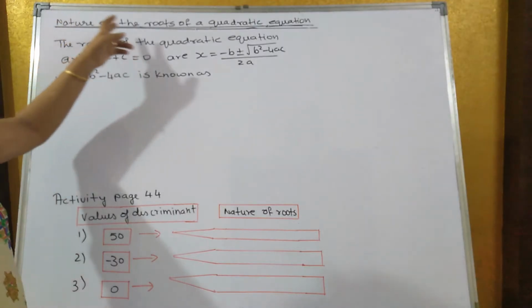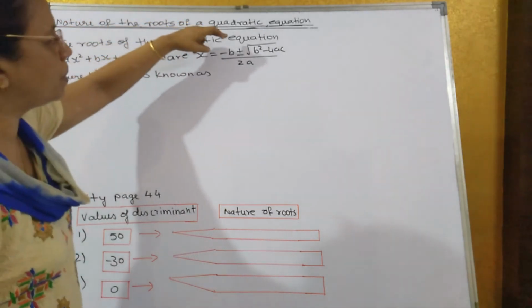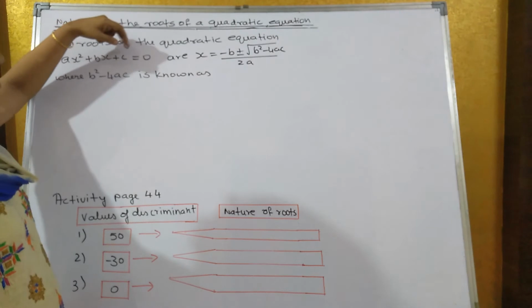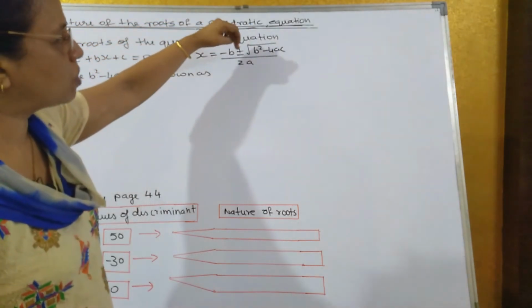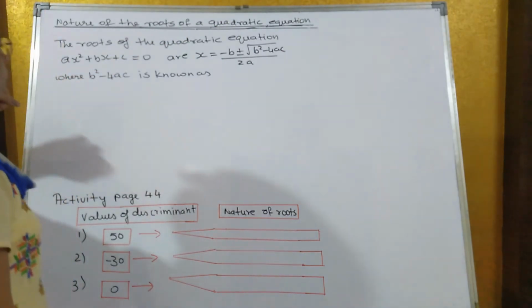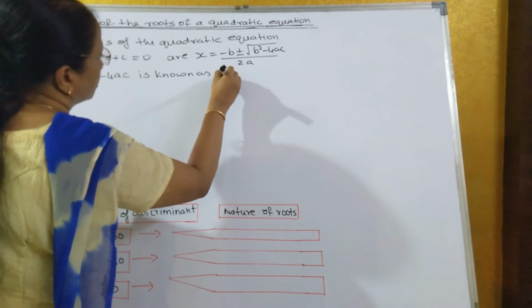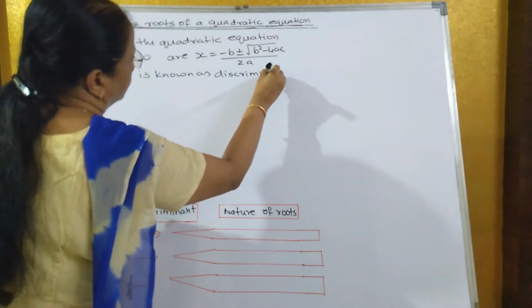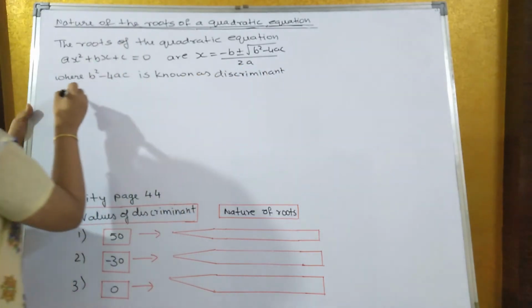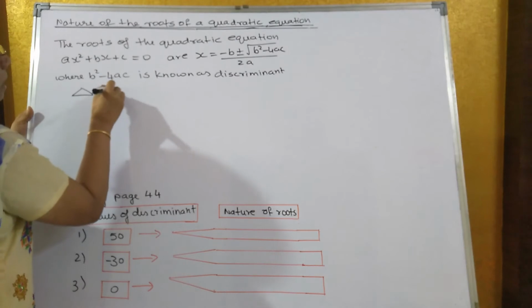Nature of the roots of a quadratic equation. Now we know that the roots of the quadratic equation ax square plus bx plus c is equal to 0 is x is equal to minus b plus minus square root of b square minus 4ac upon 2a, where b square minus 4ac is known as the discriminant, which is denoted by the symbol delta.